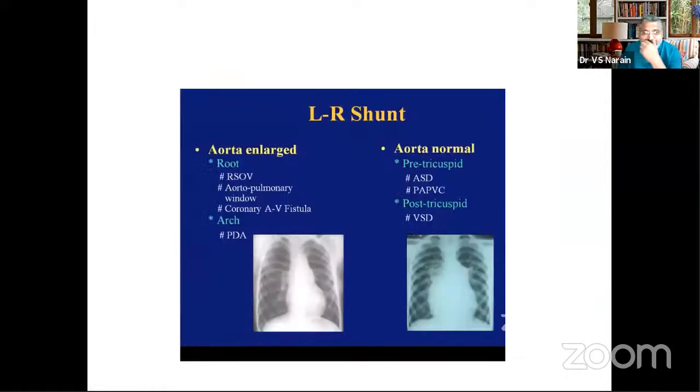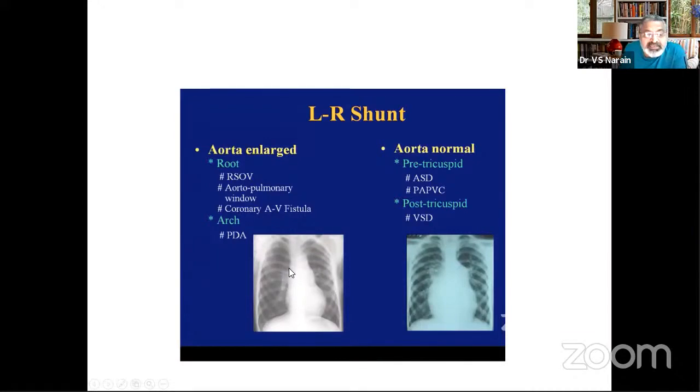And let's start with shunts. Now, when you look at shunts, as you've already discussed, you will get end-on vessels and you will see vasculature in the periphery, and you will have a prominent main pulmonary artery, with the right and left pulmonary arteries prominent. So this is definitely a case of increased pulmonary blood flow. See this? The main pulmonary artery is prominent, the right and left are prominent, and you see end-on shadows, more than 3 per field or 5 per both fields.